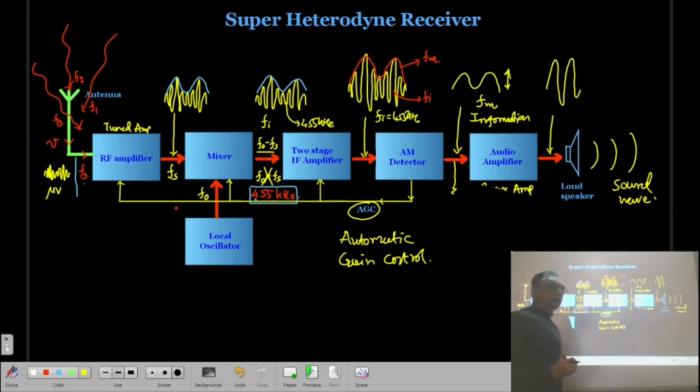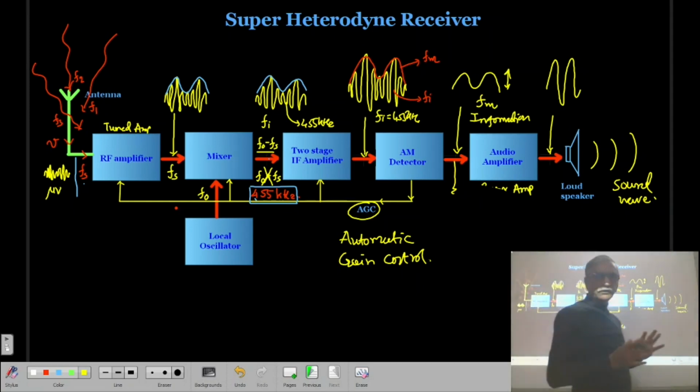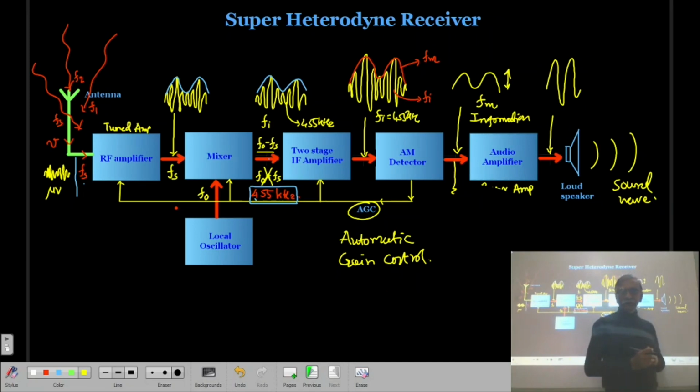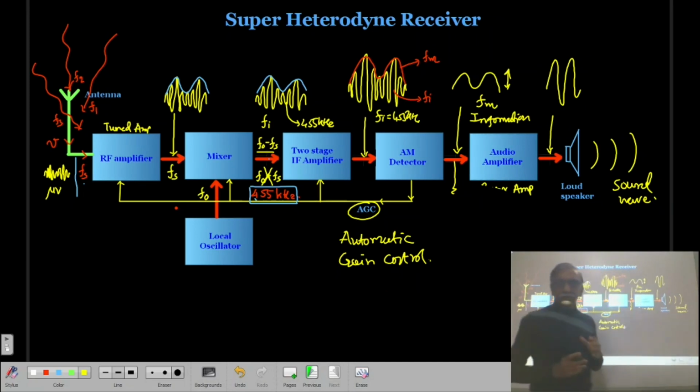Because we know that at the input of the radio receiver, different signals are coming from different transmitters, and they are not of the same amplitude. The intensity of the radiation will be different. Suppose F1, which is incident on this antenna, is producing a signal of 5 microvolt.